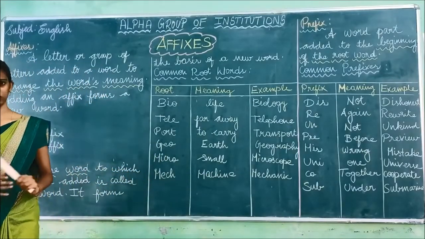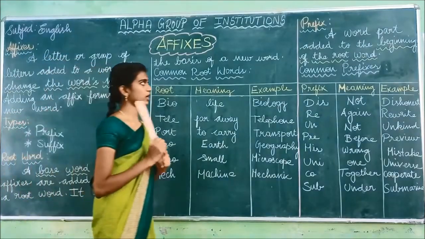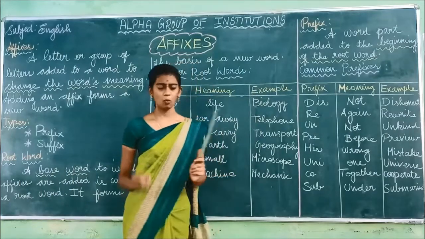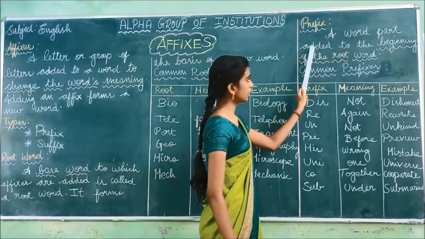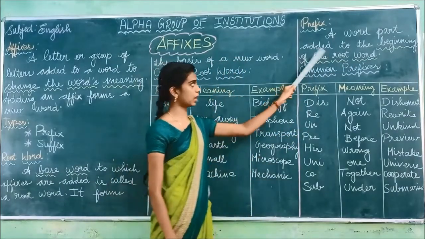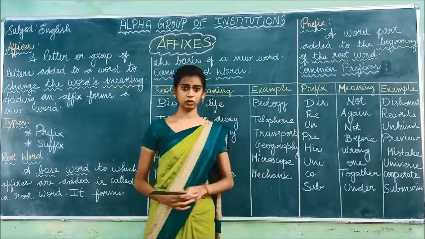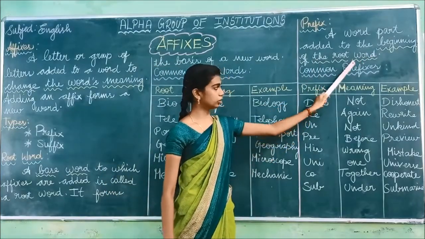Now we are going to see about the prefix and the suffix. First, the prefix. What is meant by prefix? A word part added to the beginning of the root word. You have to remember this: beginning of the root word.